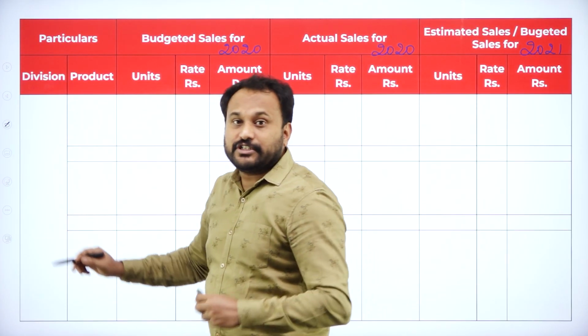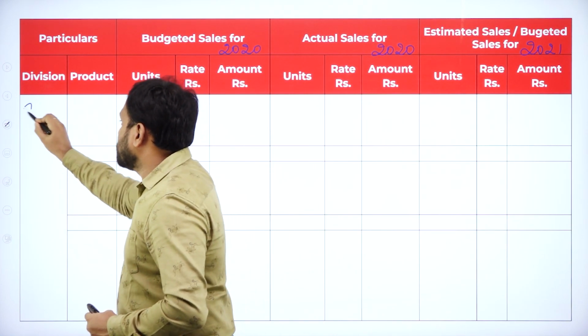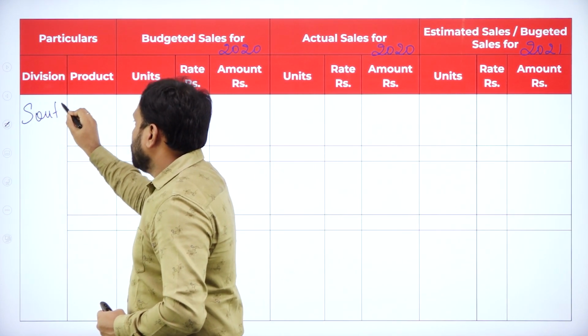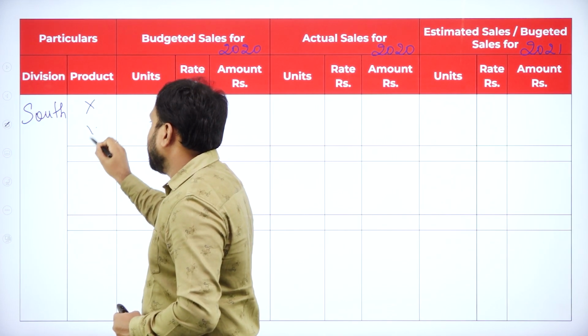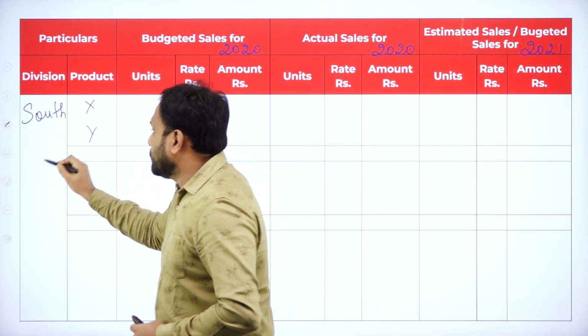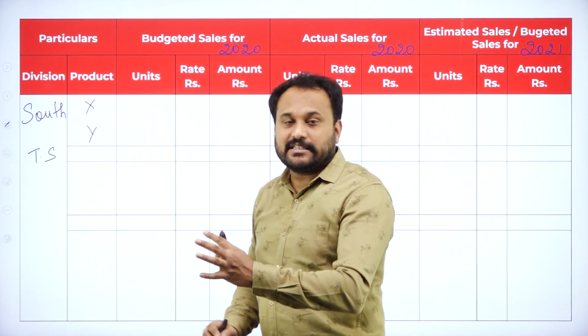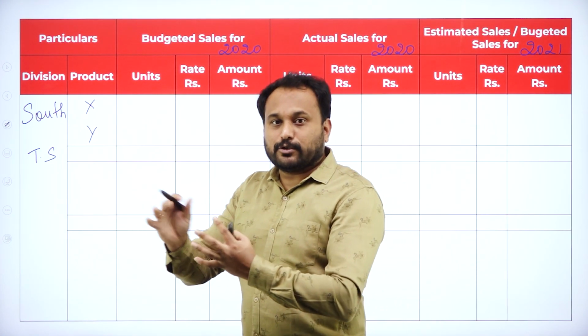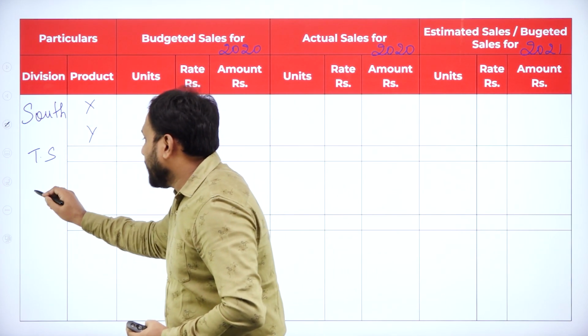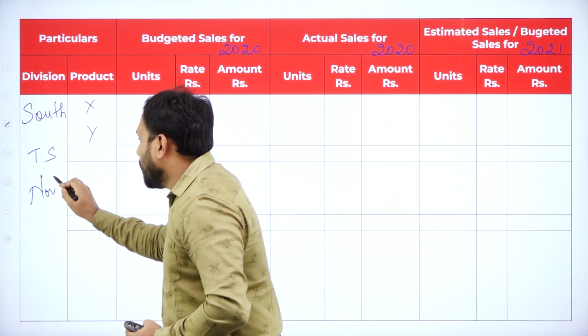First we will take the division South. So we'll write here South. And we have X and Y. What is this total is? The total is called total of South. So denote that as TS, but you write it total of South. Then here we have the next one, that is North.